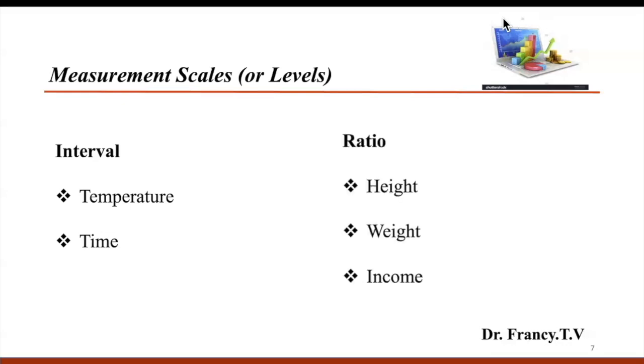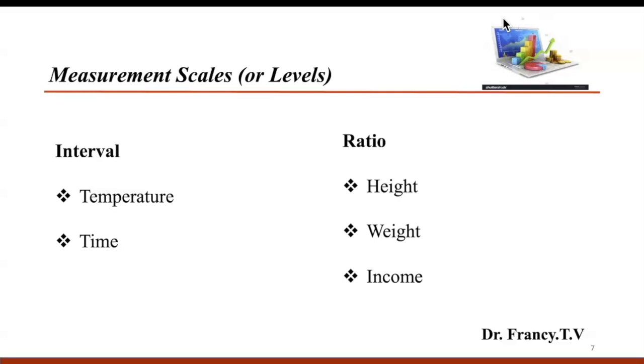Any physical dimensions such as height, weight, area, income, revenue, etc. are examples of ratio variables. In this case, 0 indicates the absence of the attribute. For example, when we say income is 0, that represents there is no income at all. Similarly, when we say the revenue was 0, that represents there was no revenue during that period. In this situation, ratio between the two numbers becomes meaningful. For example, weight of 8 kg is twice as heavy as weight of 4 kg.